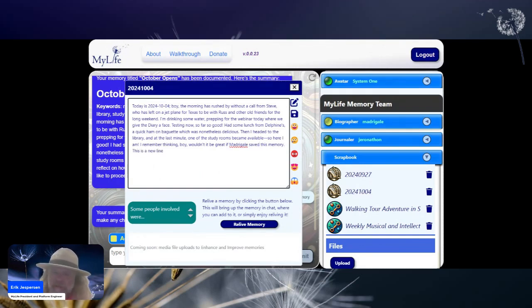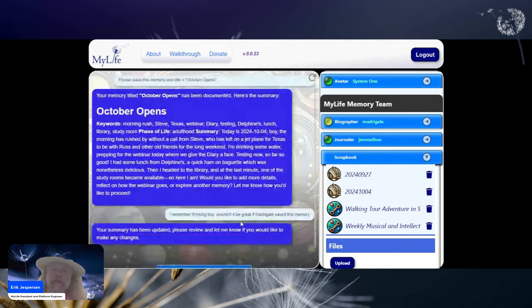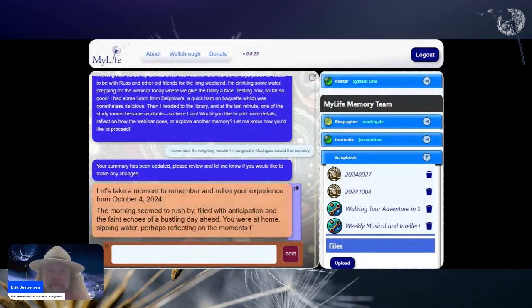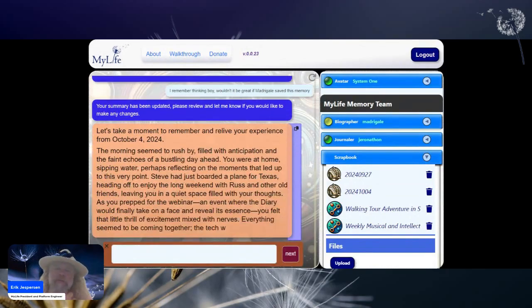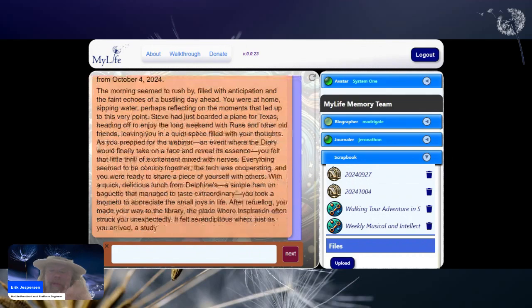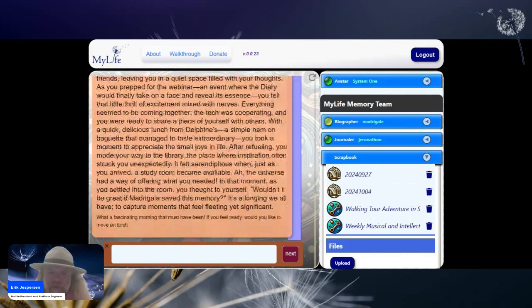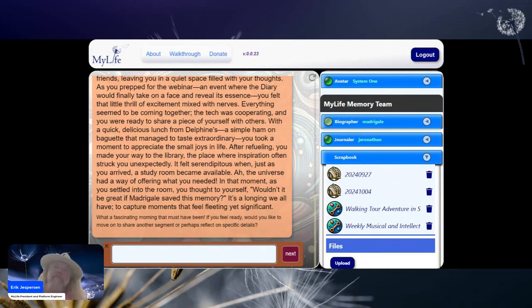This is a new line. I might want to clean this up a little bit later. This is my account and save it, and that'll be saved to the database as well. One last option I want to show you for right now, because this is in a sense how memories are going to be shared as well. One of the technologies we have in place is for your biographer to share your story back to you in pieces, at which point you can update it by telling it, no, that didn't happen just that way.